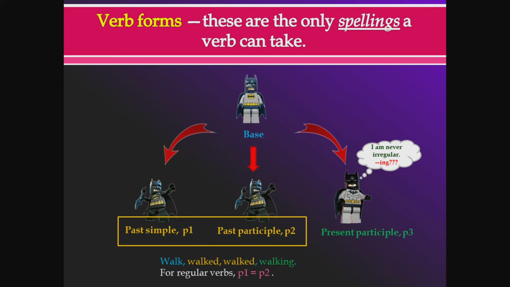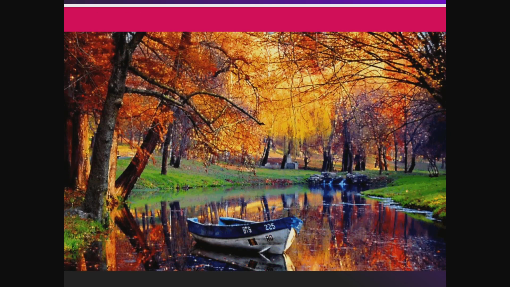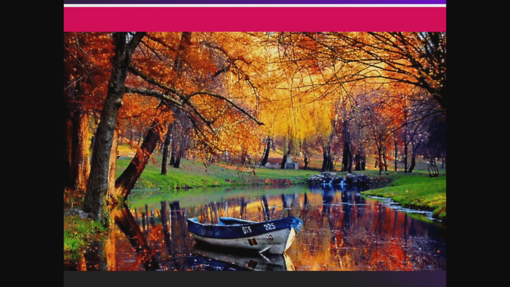And we have suggested that these are the only 5 spellings of the verb: the base form, along with the S form of the base, the past simple form, the past participle form, and the present participle form. And for regular verbs, the past simple and past participle forms are the same. And the present participle form is the easiest one to make for any given verb, whether it be regular or irregular. You just add ing, and that's how you make that verb. And that's it. That's verb forms and regular and irregular verbs.